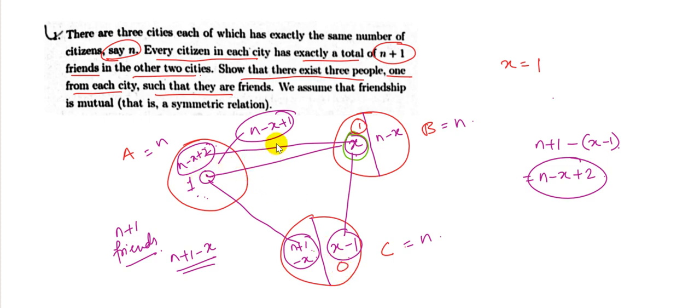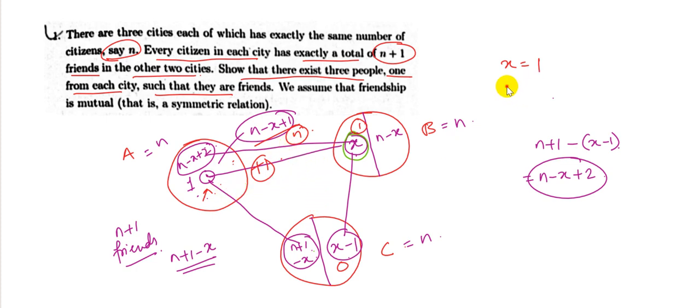So he needs to have a total of n plus 1 friends apart from this person. Apart from this person, he needs to have n friends in city A. So the total number of friends he needs to have in city A is n. When x is equal to 1, this becomes n plus 1, which is not possible.